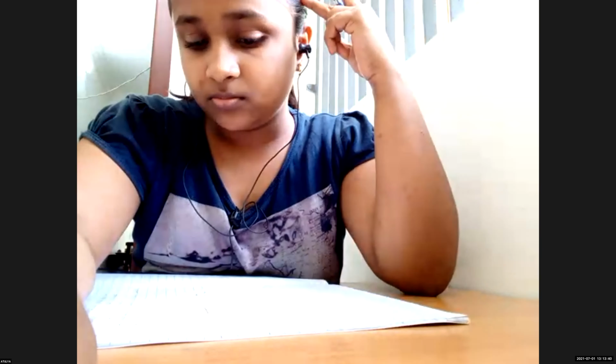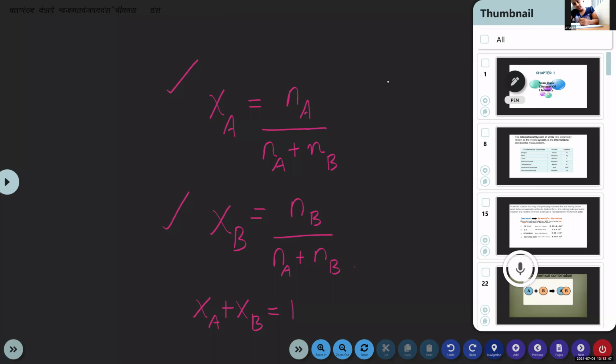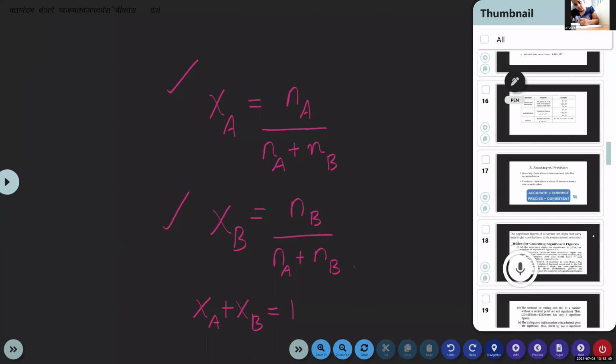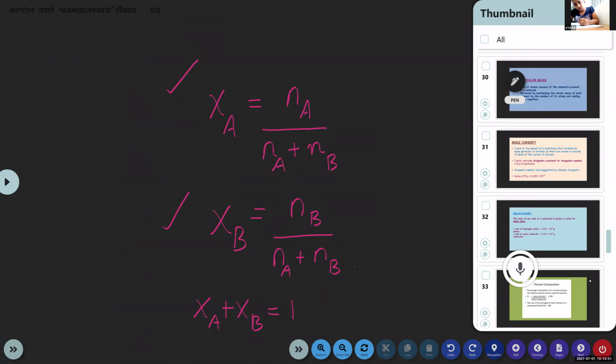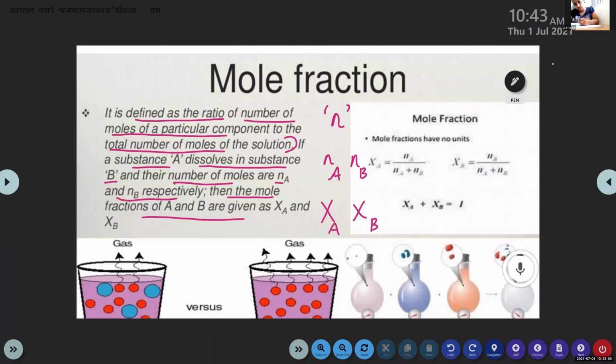Ma'am, can you show the previous slide? The equation definition. The definition. Okay, sure. Then you can complete it.